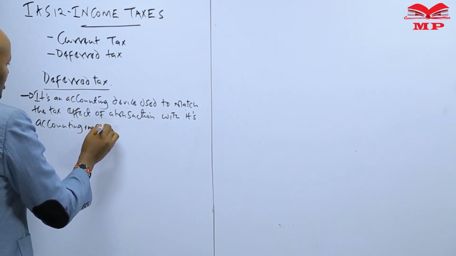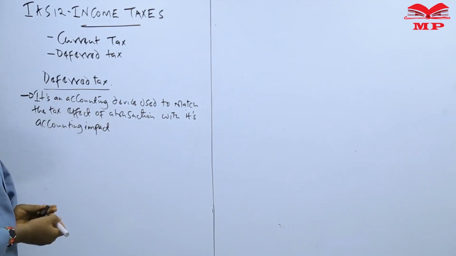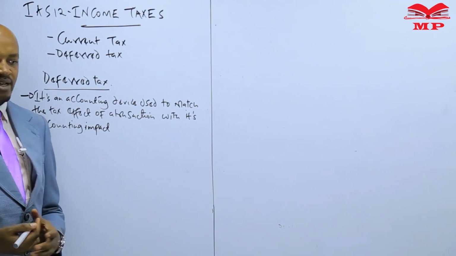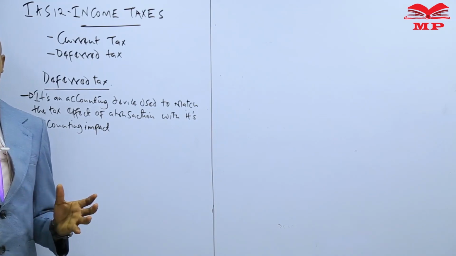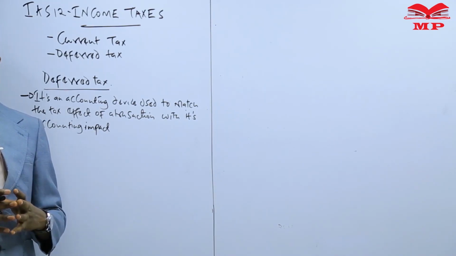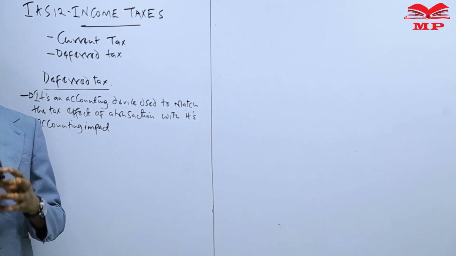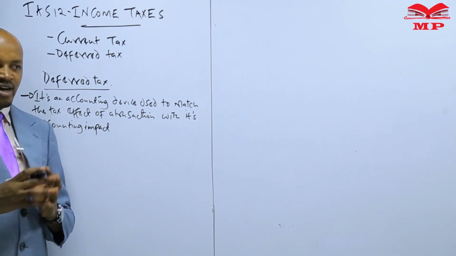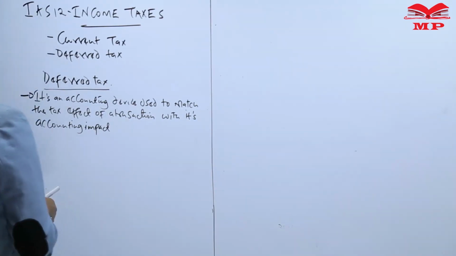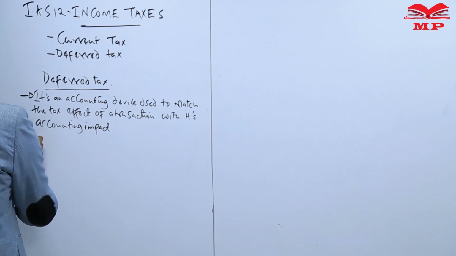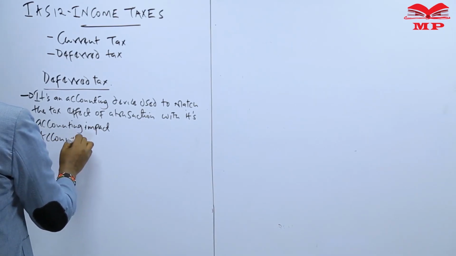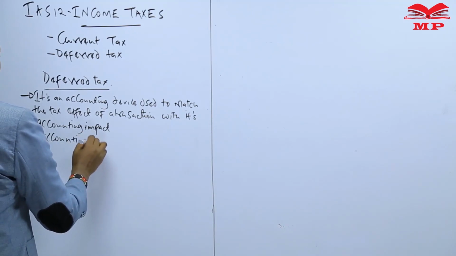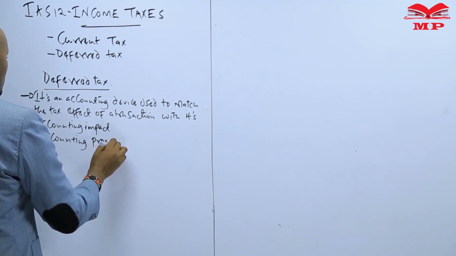Now, in this case, what you need to note is that a deferred tax will arise as a result of the difference between what we refer to as accounting profit and what we refer to as a taxable profit. And even before we look at how deferred tax arises, I want us to differentiate between those two profits, that is what we refer to as accounting profit and the taxable profit.